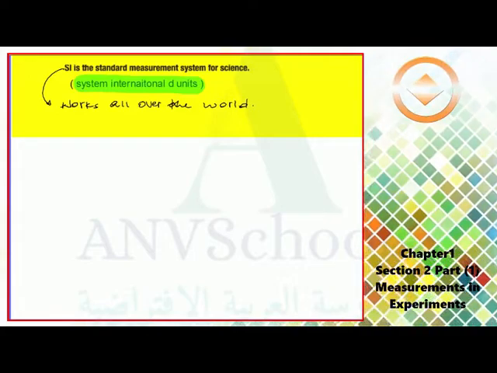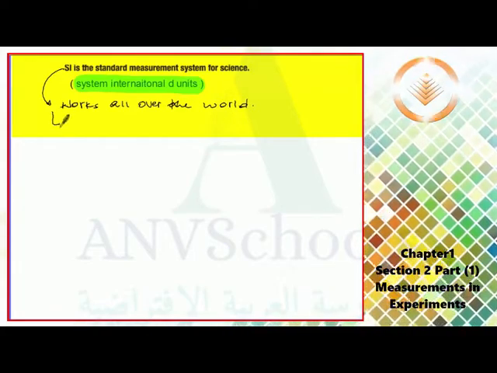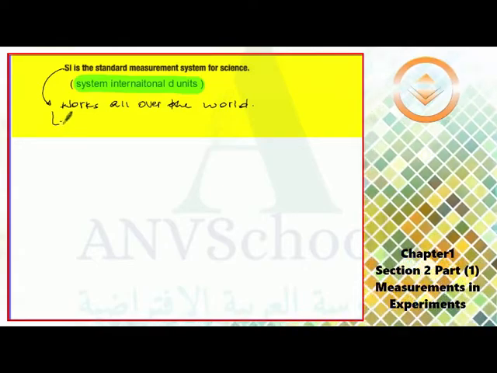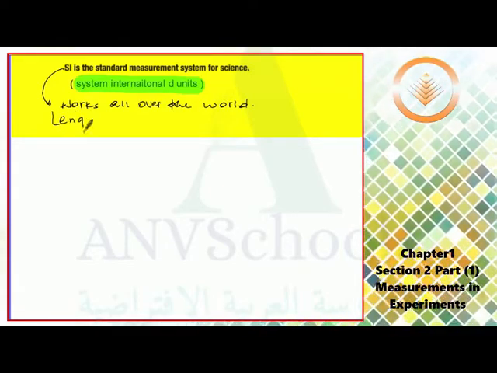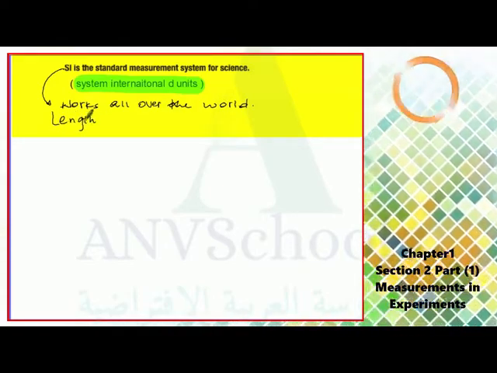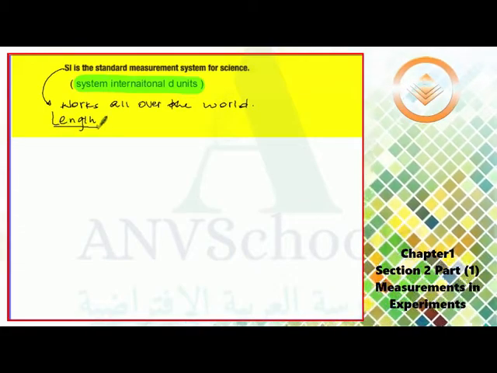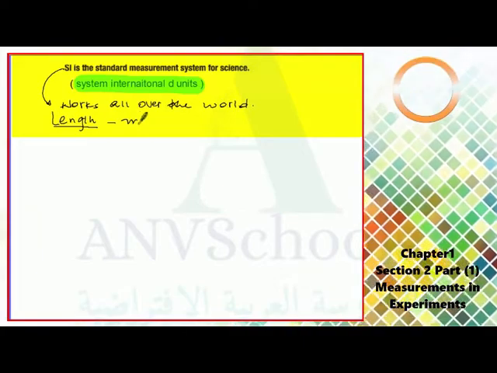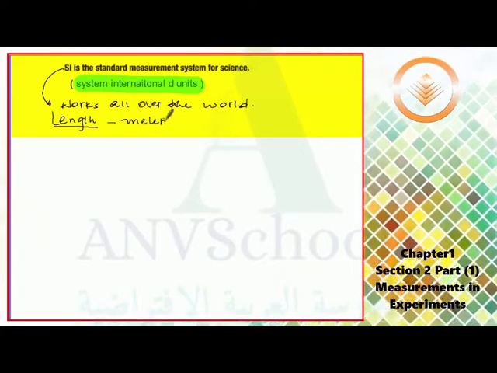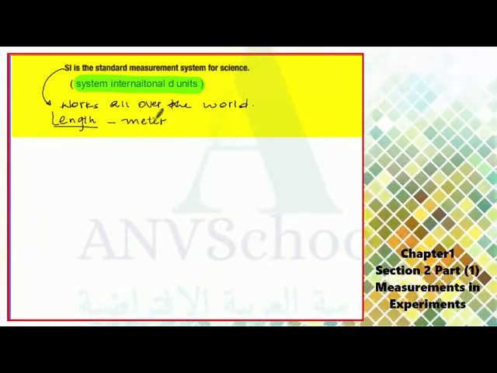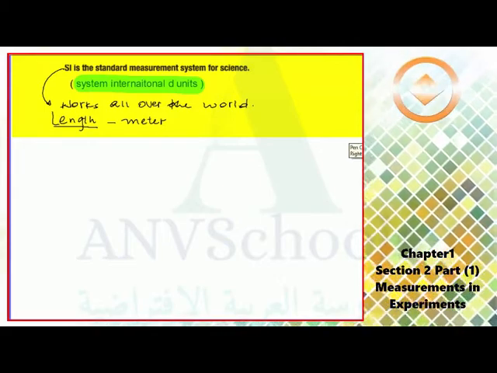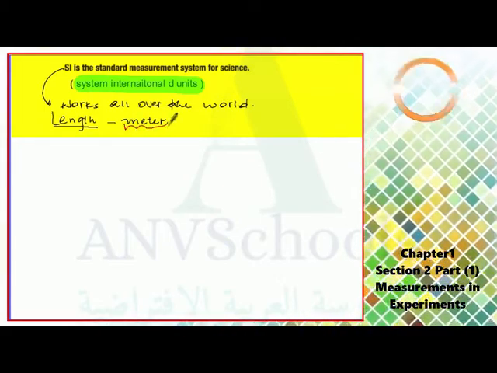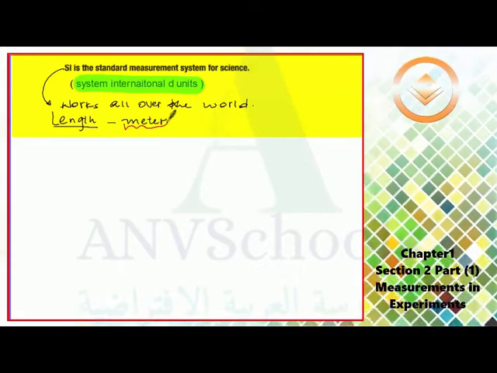For example, they use a meter to measure the physical quantity length. Length is a physical quantity which is measured by its SI unit, meter. When you say SI unit, it is a unit that works all over the world. When you say meter, it doesn't mean that meter is the only unit for length.